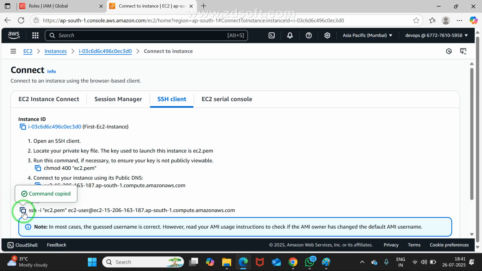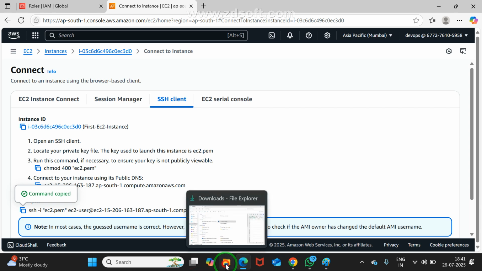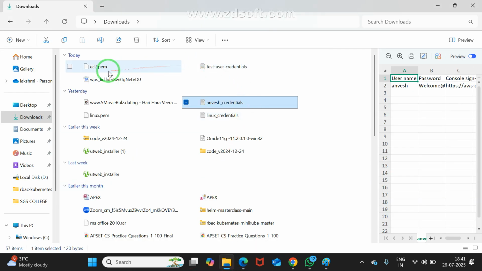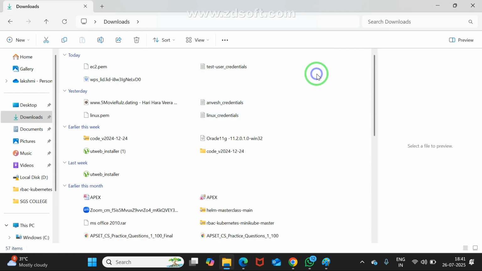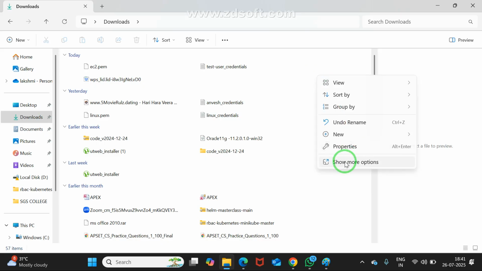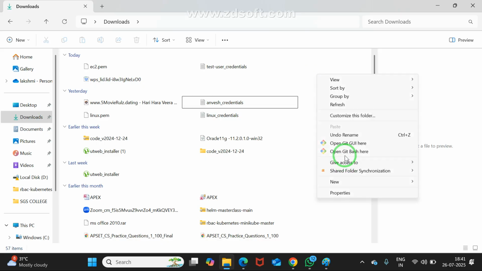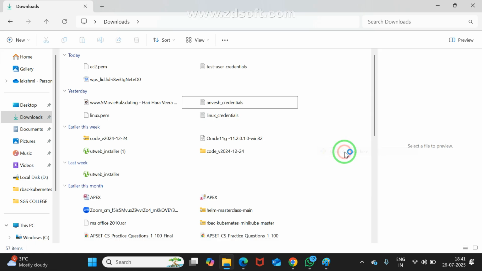Where should I move? To our downloaded area. Within the downloads, right click on this, just go for show more. We need to see Git Bash here. Just observe today; I'll take another class for this. Git Bash, only for observation.